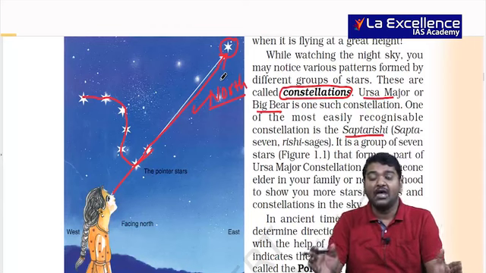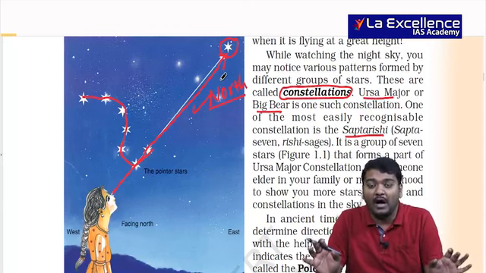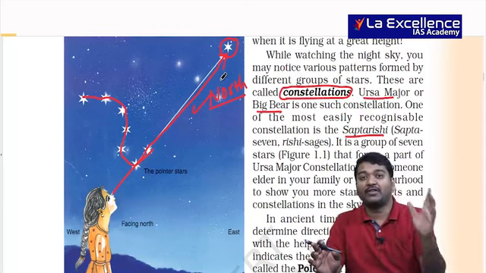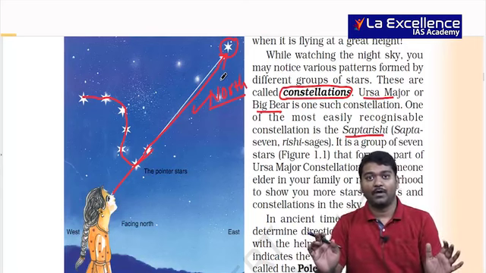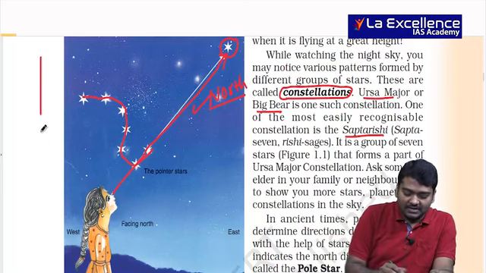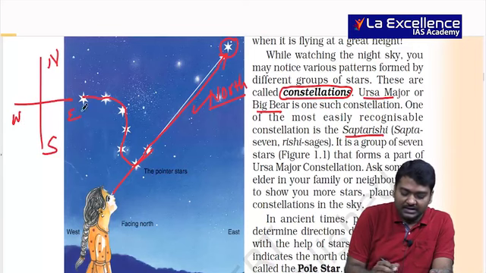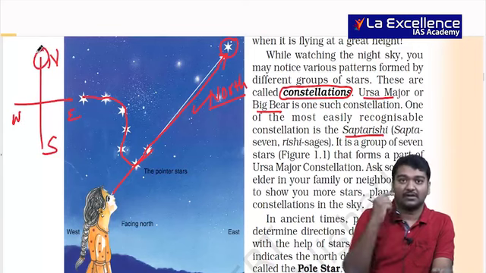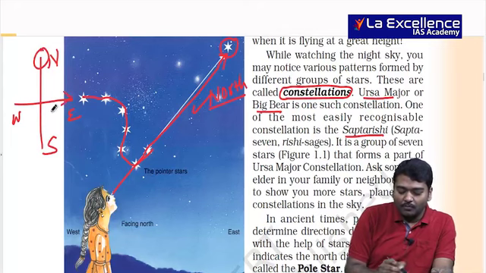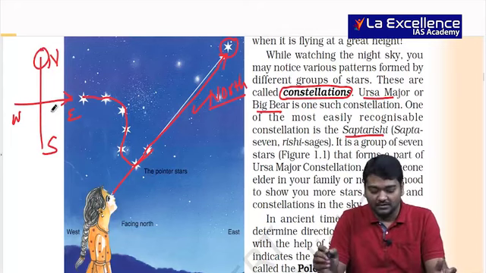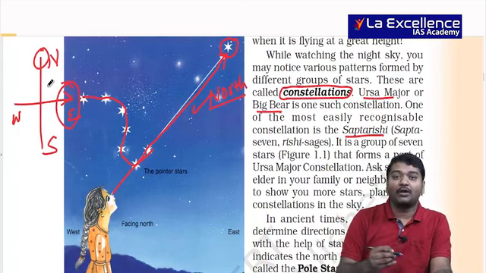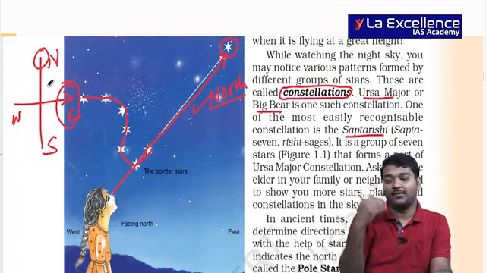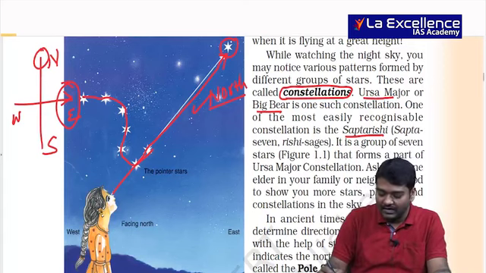The reason is the pole star usually points to the north and people use this as a direction point to reach different parts. UPSC has actually asked: you are in a desert and you can locate the north star. You know that your house is in the east. How do you usually go? Usually you have north, south, west, east. If the pole star is towards the north, you will go to the right of the pole star. This is what you need to answer. So these types of questions also come, and north and south, as they are talking, they try to help us locate with the latitudes as well.